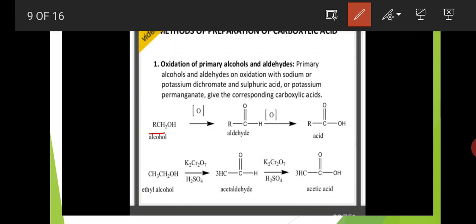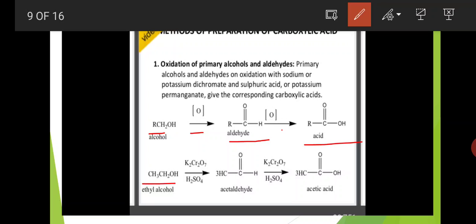Okay, here this is RCH2OH alcohol. On oxidation, first this alcohol is converted to aldehyde, RC double bond OH, that is aldehyde. This aldehyde undergoes oxidation and forms RC double bond OH, that is carboxylic acid.